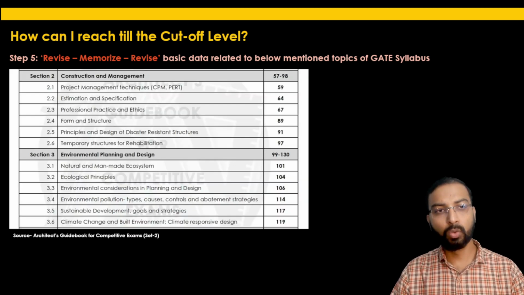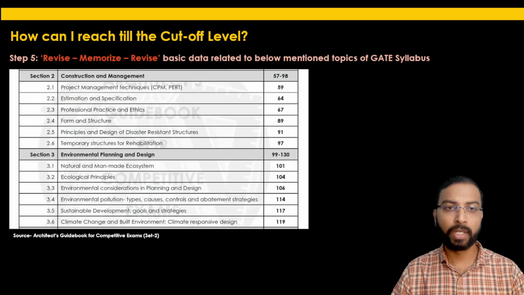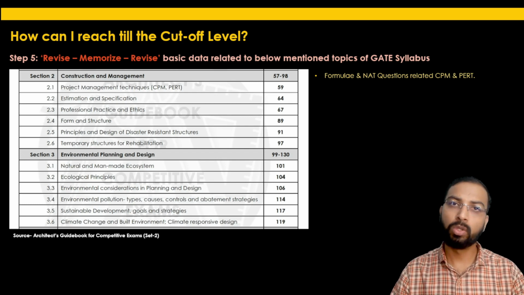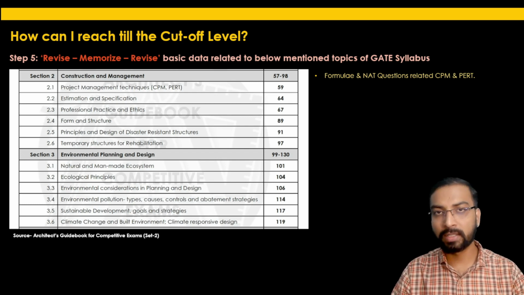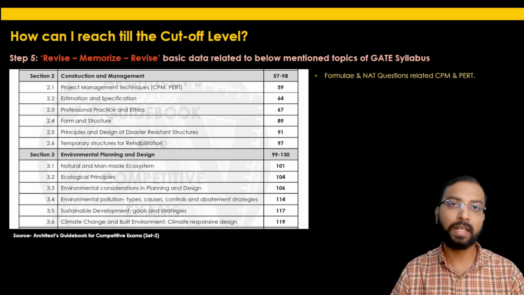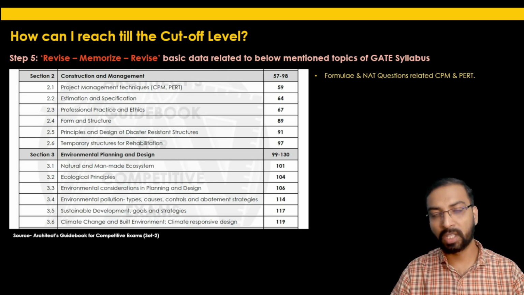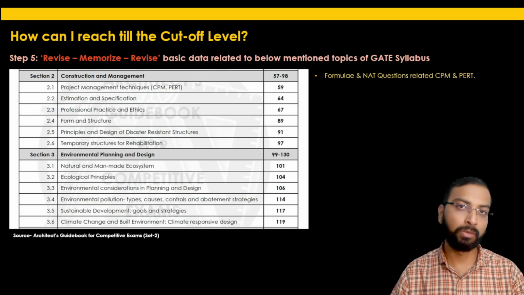In section 2, which is for the construction and management, the formulae or the numerical answer type questions related to CPM and PERT, please do multiple revisions of this numerical answer type question. Just learn the formula by heart, just understand how it is solved in the set 1 for the solved question papers, and understand these numericals, so that you can apply the formula, you can put the values in the question paper and derive the answer.